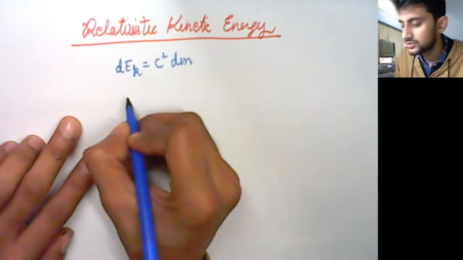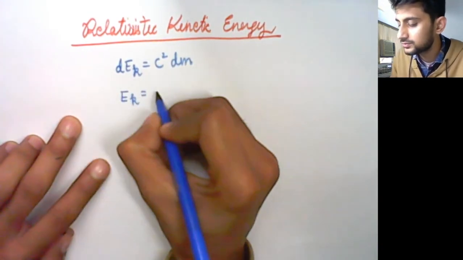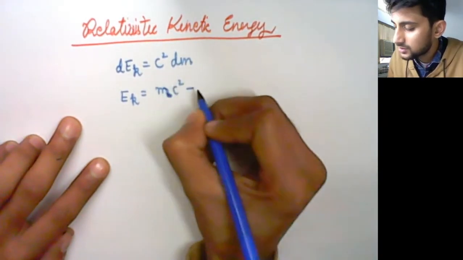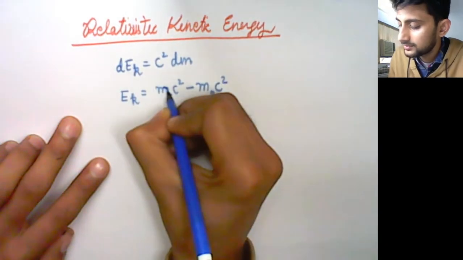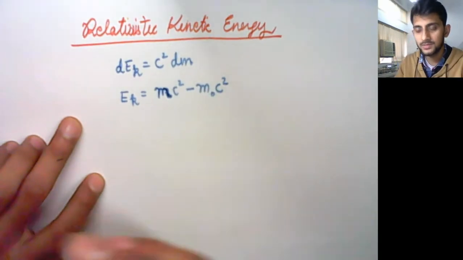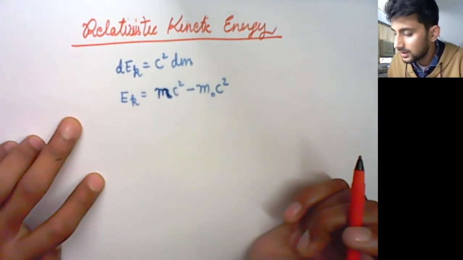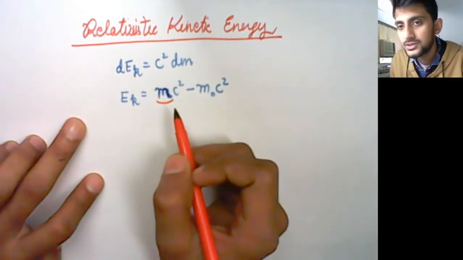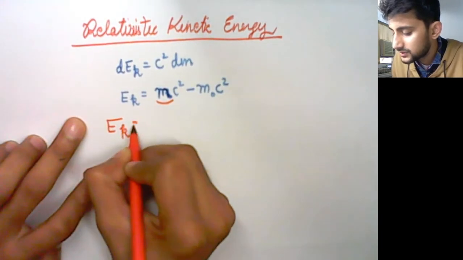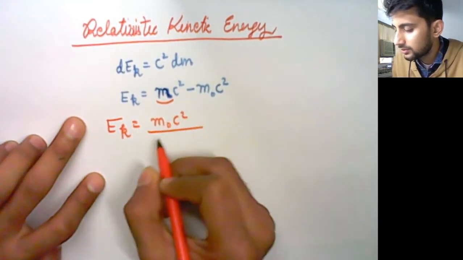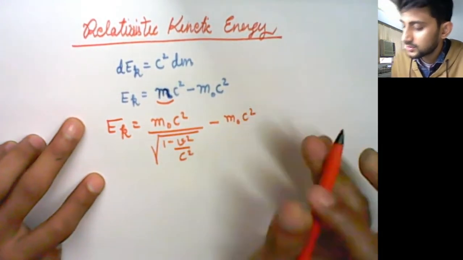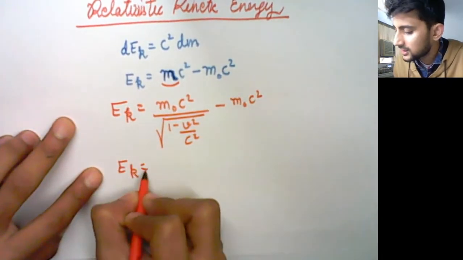and when we integrated both sides, we got that ek is equal to mc square minus m naught c square, where m naught is the proper mass. So we got mc square minus m naught c square. Fine. Now you can simply write m equals m naught upon under root 1 minus v square upon c square. So you can write kinetic energy equals m naught c square upon under root 1 minus v square upon c square, minus m naught c square. So that's it, that's done.